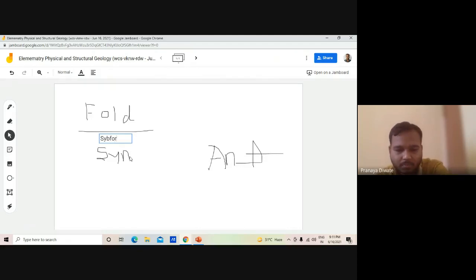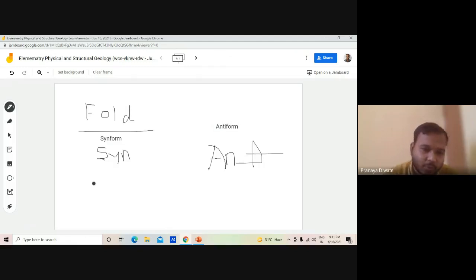So how does a synform look and how does an antiform look?